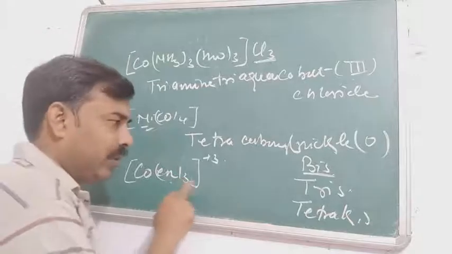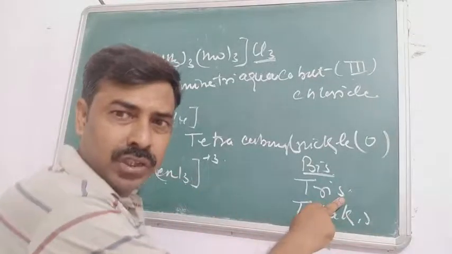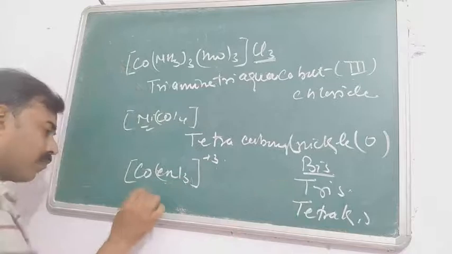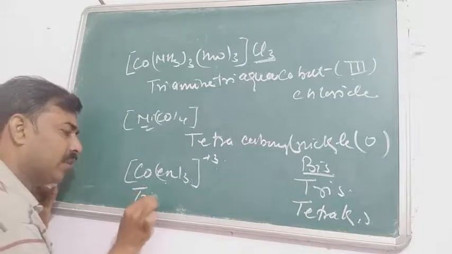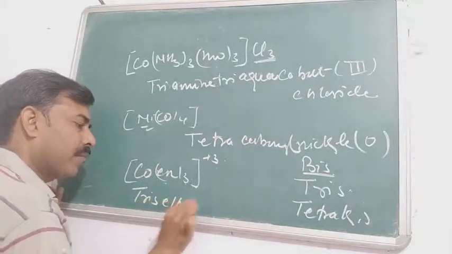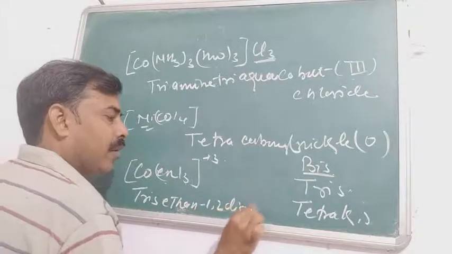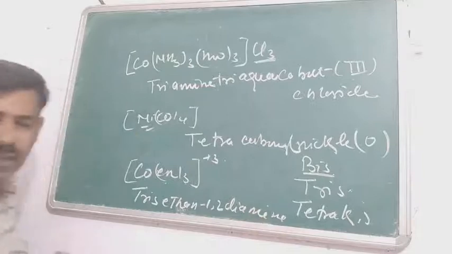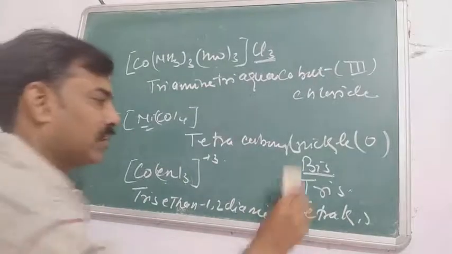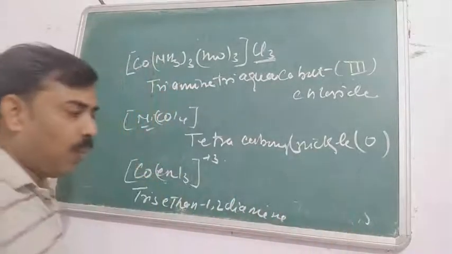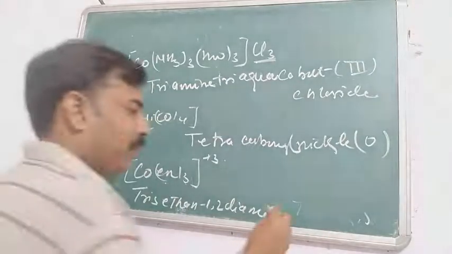So for 3 you will write the term tris instead of writing tri. So it is tris(ethane-1,2-diamine). Now the central atom. What is the central atom here? It is the cobalt, and there will be no suffix.